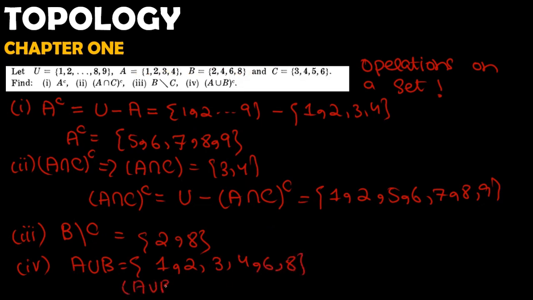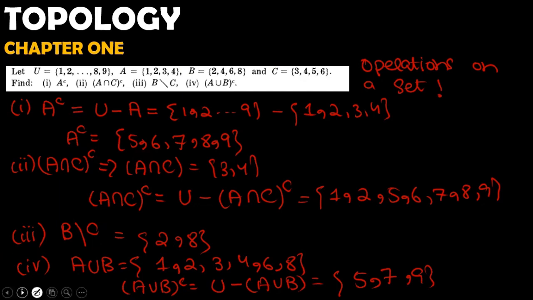So (A union B) complement will be U minus A union B. So we have 1, 2, 3, 4, 5, 6, 7, 8, 9, and we subtract those, and we get 5, 7, and 9. So this is the complement of A union B. In this way, you can easily find anything, right? These are the operations on sets.